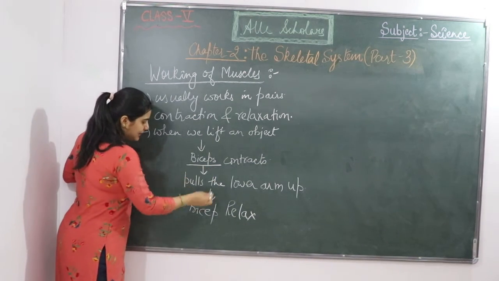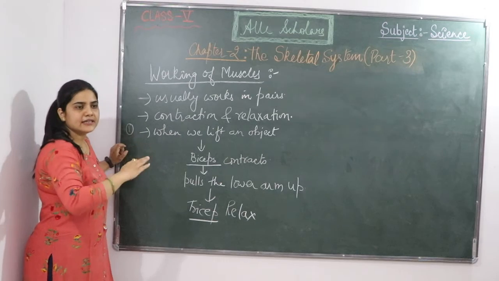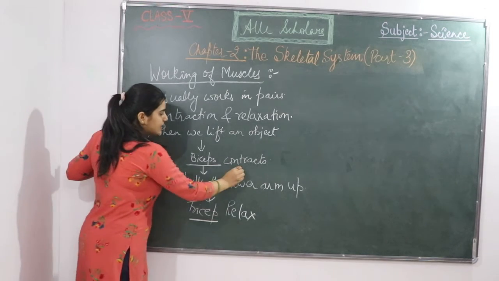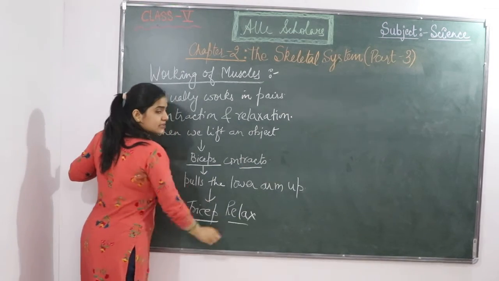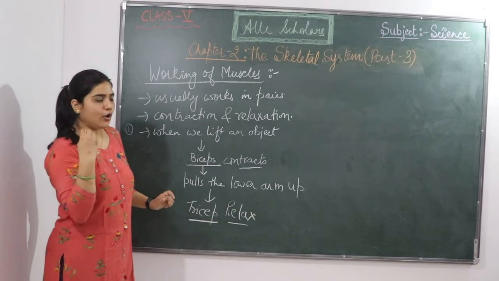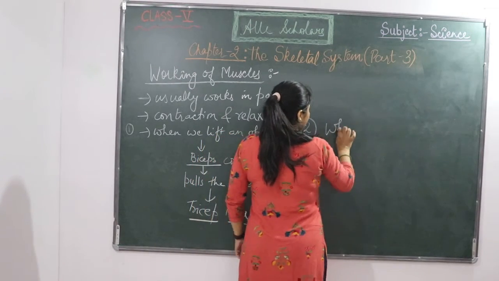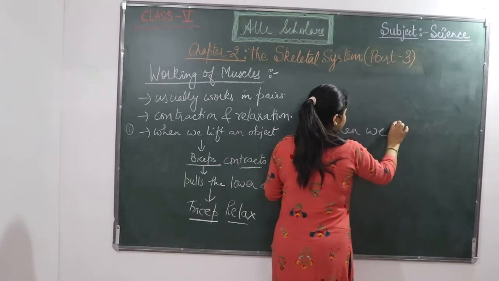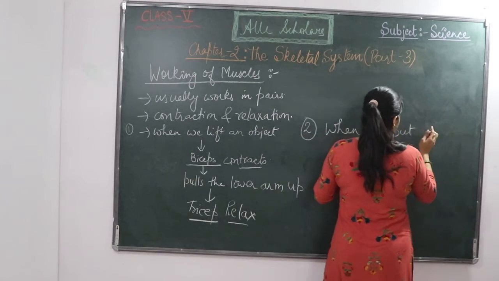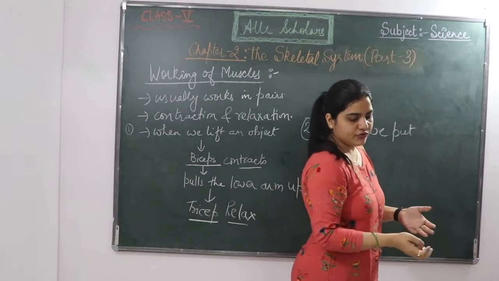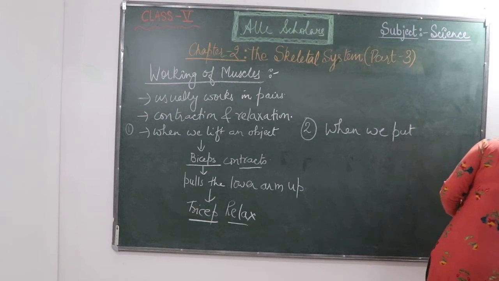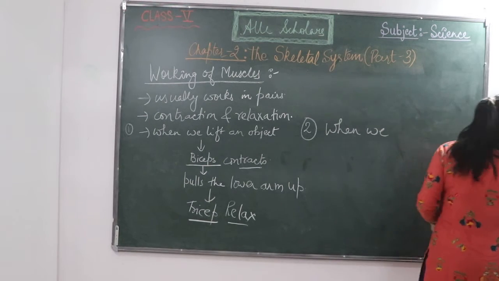So bicep and tricep, they are working simultaneously. One is contracting and the other one is relaxing, if you pick an object. Now let's take another case, when we lower down or put off the object. When we lower down the object.